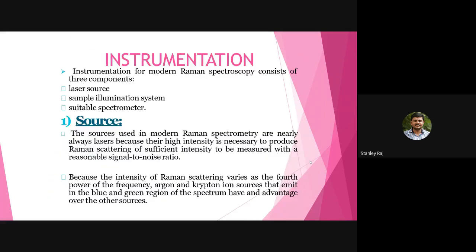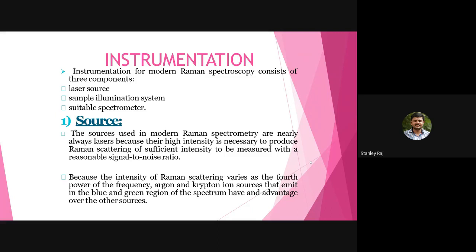So the instrumentation for modern Raman spectroscopy consists of three major components: a laser source, a sample illumination system, and a suitable spectrometer. The sources used in modern Raman spectrometry are nearly always lasers because their high intensity is necessary to produce Raman scattering of sufficient intensity to be measured with a reasonable signal to noise ratio.